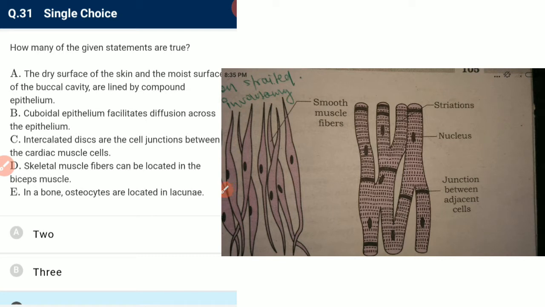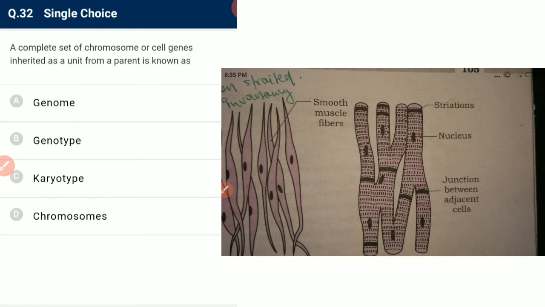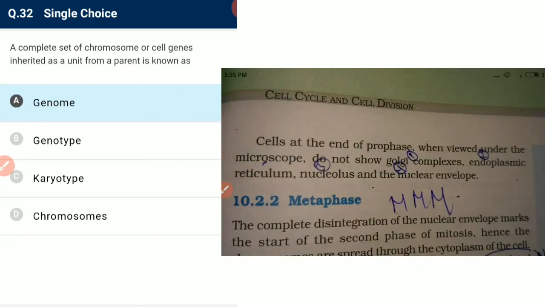True. Cuboidal epithelium facilitates diffusion across and has intercalated discs. Okay. Next, a complete set of chromosomes or genes inherited as a unit from the parent is known as the genome. That is, the haploid set of chromosomes is known as the genome.